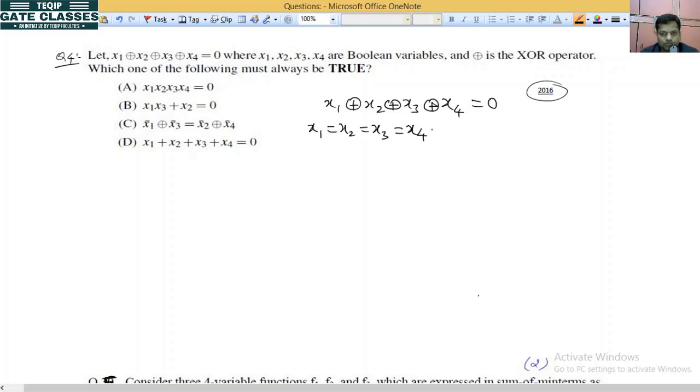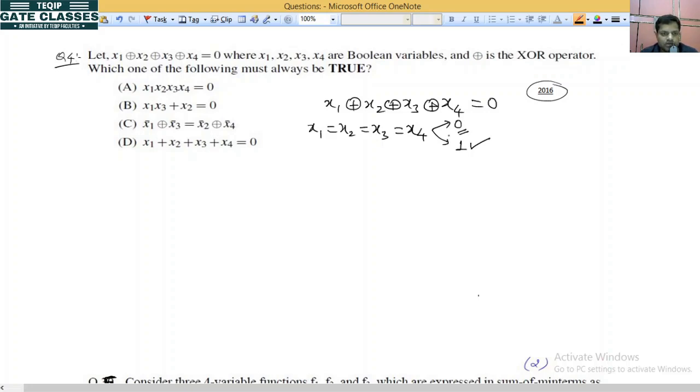ओके ना. सो सेम होंगे तो either you take all the values of these variables as 0 or you take 1. If you take 0 then you cannot eliminate options because 0 0 0 0 0 equal to 0 आ जाएगा, यहाँ भी 0 equal to 0 आ जाएगा, यहाँ भी 0 equal to 0 आ जाएगा. So you cannot eliminate the options. So go ahead with 1. ओके ना. अगर 1 से हम जाएं तो हम options को eliminate कर सकते हैं. तो लें दोनों सकते हैं लेकिन 0 लेने का there is no benefit.